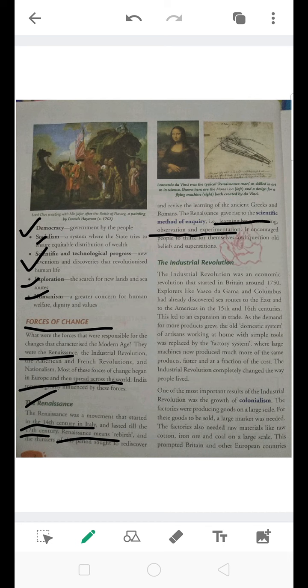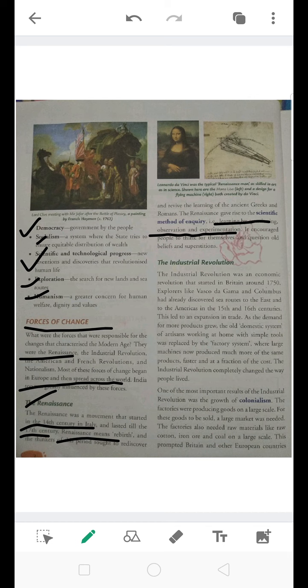As we all know, ancient people had some superstitious beliefs. So the scientific method of inquiry gave them something to think upon about the beliefs that existed in the early age. It encouraged people to question the beliefs they were holding in their minds. So Renaissance means rebirth, or an inquiry into the scientific method, where you are eager to know the reason behind what you already believe.